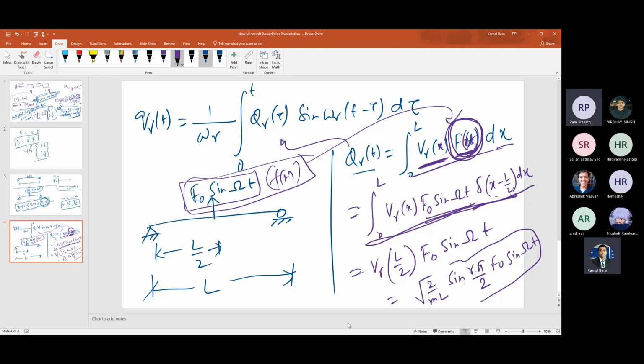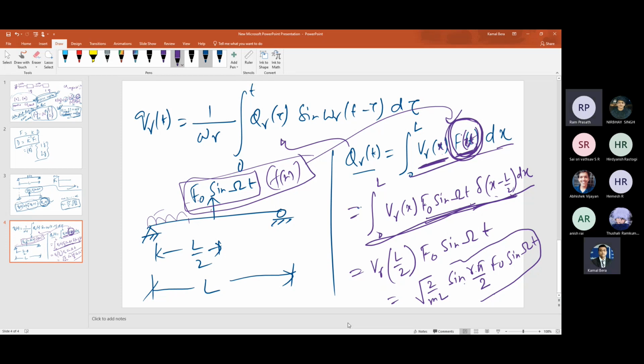For example, let's say the f of x function acts from the support to the midpoint, uniformly distributed over that part. Should I put the limits as 0 to L by 2 or 0 to L?